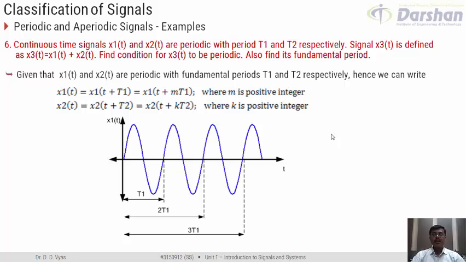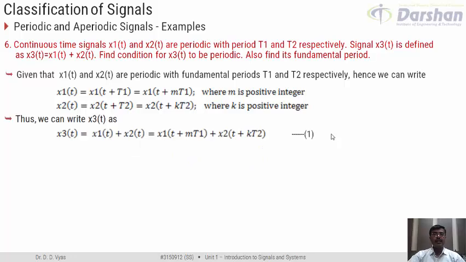Now, if we are able to express T1 and T2 like this, then how is x3 given to us? x3 is basically given to us as the summation of x1(t) plus x2(t). Now from our above discussion, x1(t) can be written as x1(t + mT1). So instead of x1(t), I can write x1(t + mT1). Similarly, x2(t) can also be expressed as x2(t + kT2). So I can write x2(t) in this form also. I give this expression number 1.